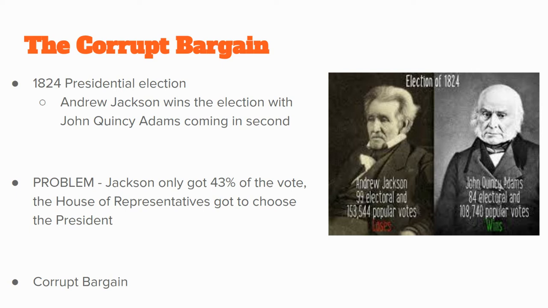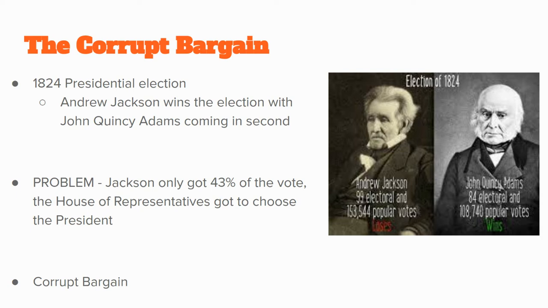Except there's an issue. There's a problem. Jackson only got 43% of the vote. And if a president doesn't get 50% of the electoral votes, the House of Representatives gets to choose the president. And this is where we get the corrupt bargain. So, the corrupt bargain is basically a backroom deal that gets made to put John Quincy Adams as president from 1824, even though he came in second.